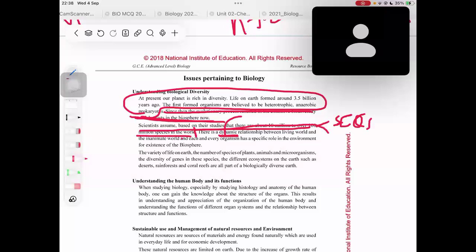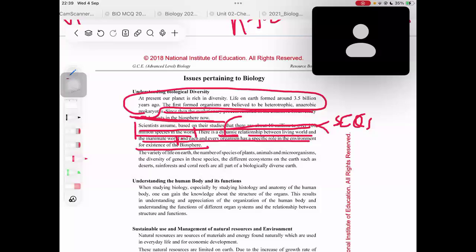They asked in one MCQ, they took this answer and they were like, there is a static relationship. Then I understood, so this is an MCQ point which has been tested. So it was easy for me to study that, right? I always remember there is a dynamic relationship between the living world and the inanimate world. And that was also easy for me to remember.